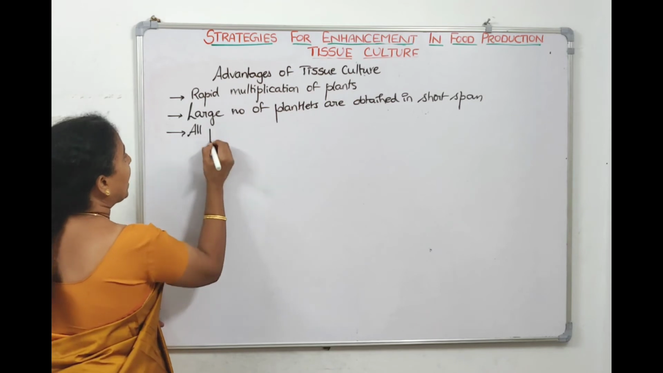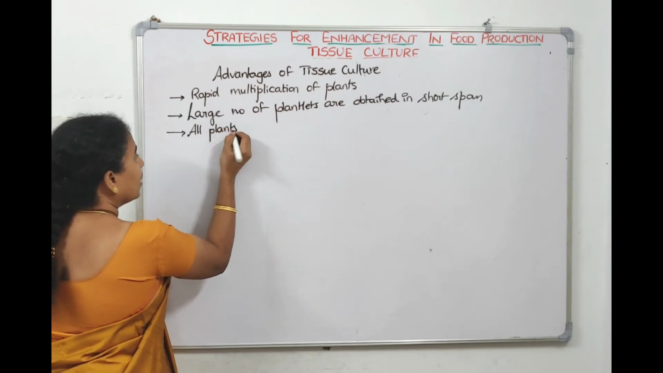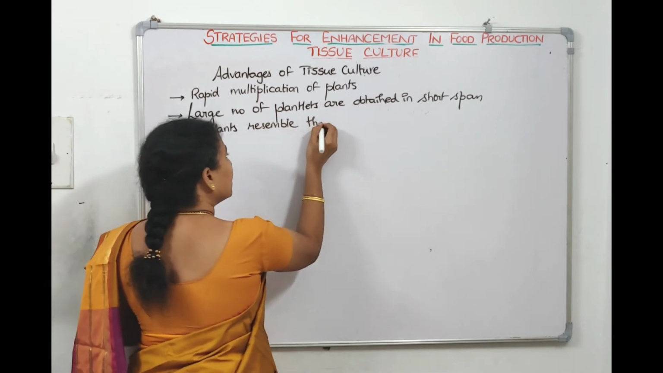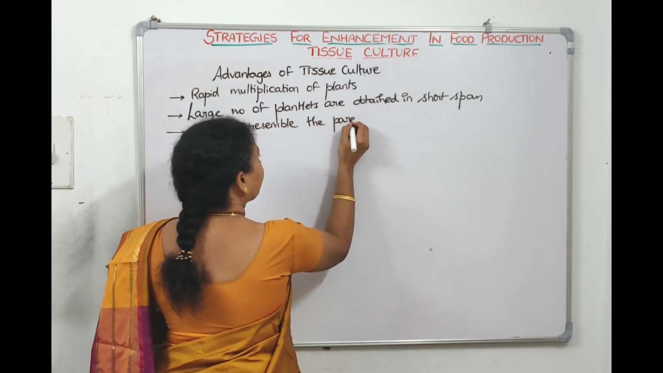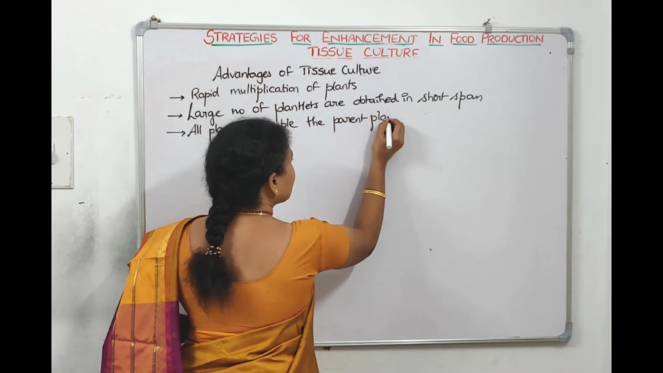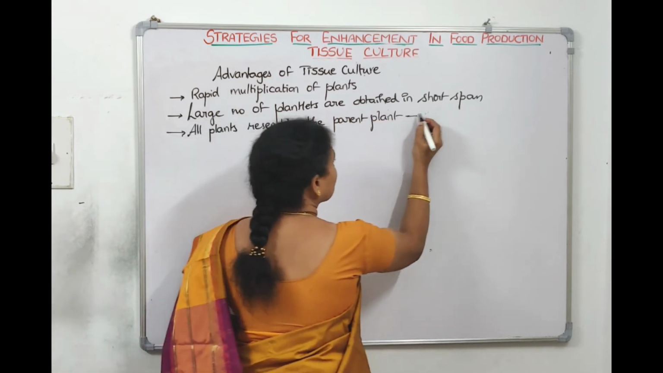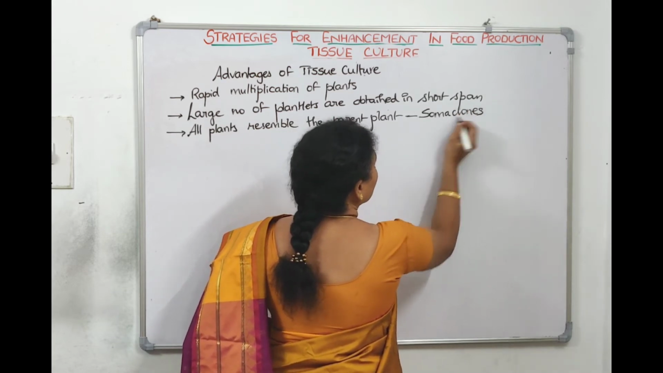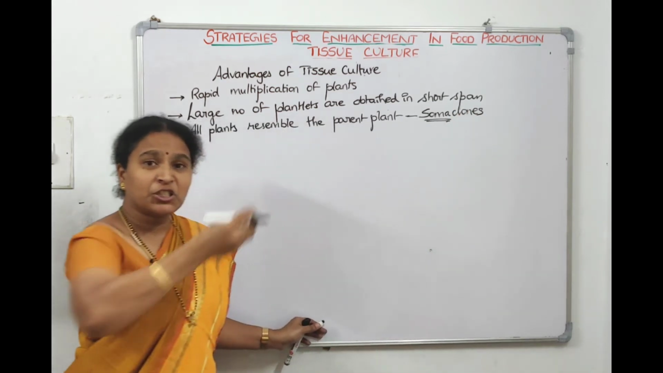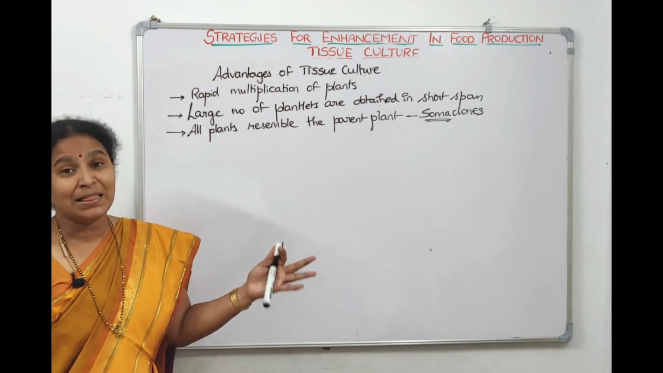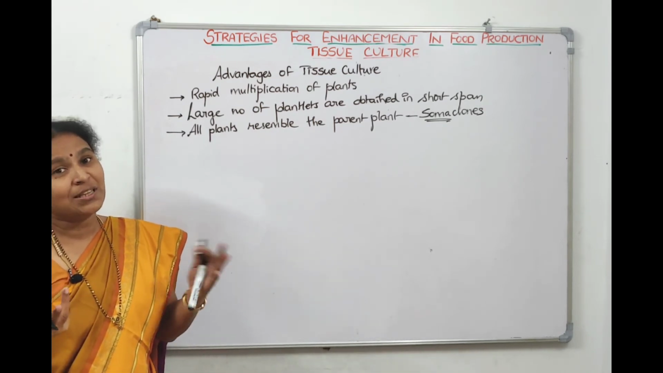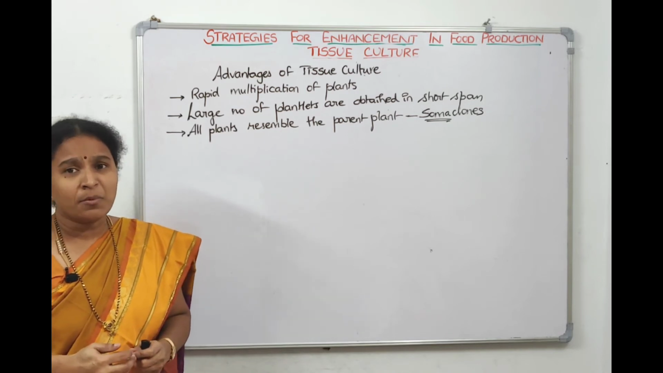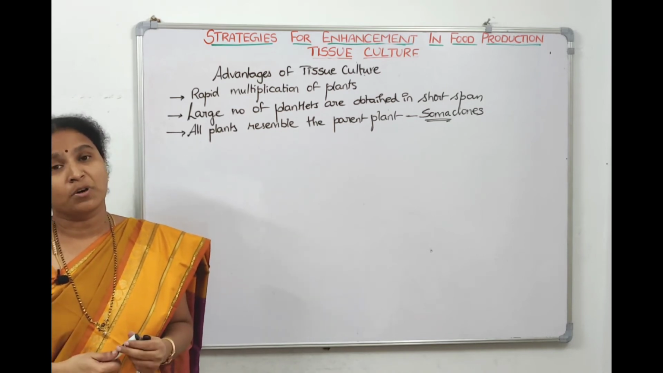All plants resemble the parent plant. Since they resemble the parent plant, all these plants are called soma clones, because you took it from a vegetative part. From there you got many thousands, all of them similar to each other, and similar to the mother also. So they're called soma clones. How many soma clones are there? Thousands and thousands of soma clones are there.